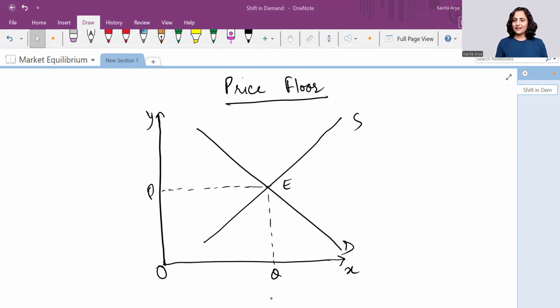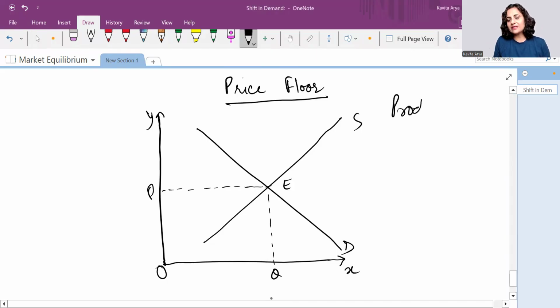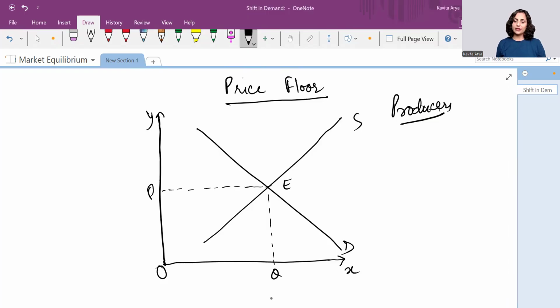What is this and what does the government do? This relates to poor producers. The previous concept related to the consumers and this concept relates to the producers. Now what happens? The agriculture activity is very much seasonal in nature, right? The whole year, the agriculture activities are done, but the harvest happens in one particular season.